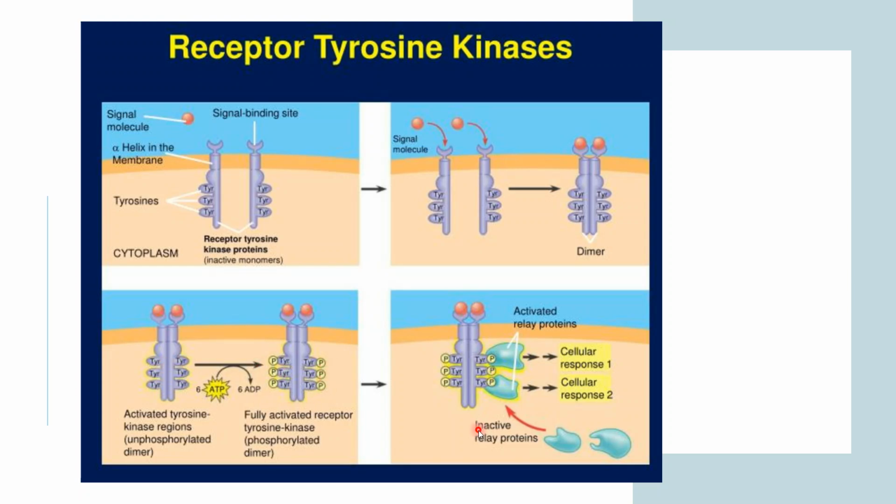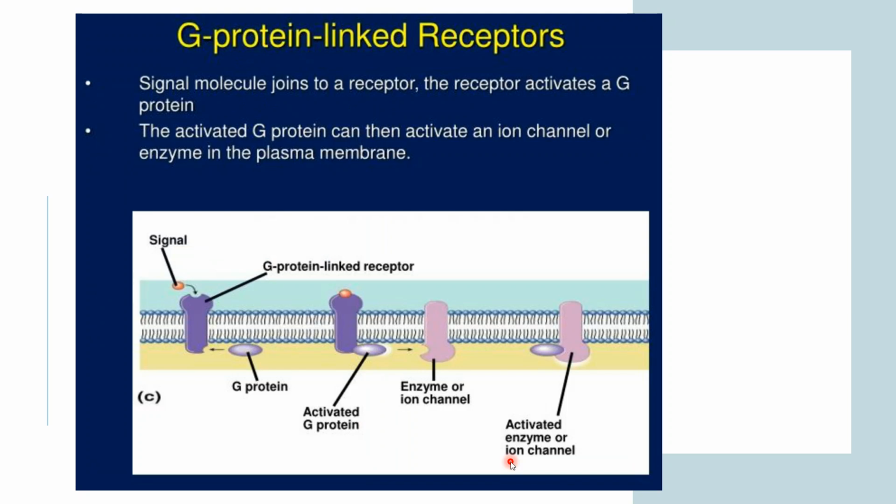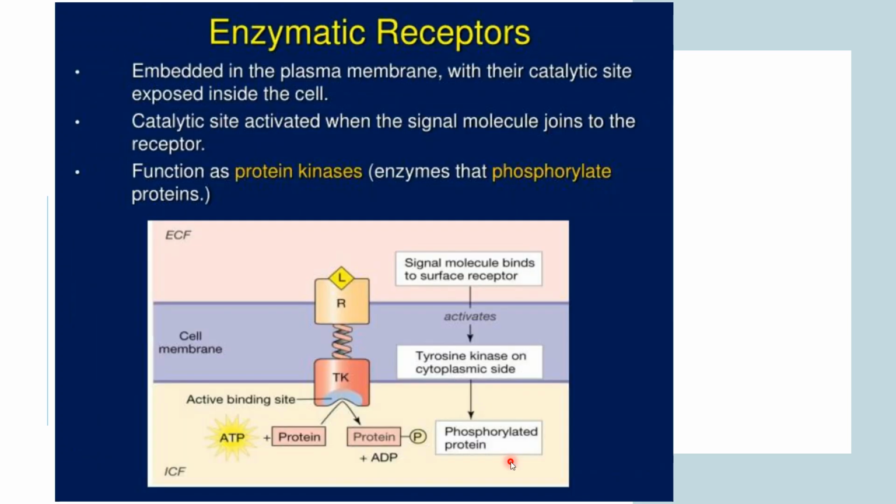Okay, and as soon as the phosphorylation is done, the relay proteins will bind and be activated. What do you mean by relay protein? There is a cellular response which happens because of this relay protein. After the phosphorylation, the response which has to be transferred into the cell is carried out by the relay protein. Okay. So is it clear to everyone how the enzymatic receptor is working?